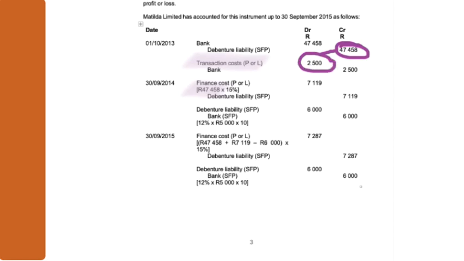You don't need to memorize that. You don't need to know for a liability, make the initial amount less. Look at the journals. The debit should not be transaction cost through profit or loss. It should be the debenture liability. If you debit a liability, it will reduce the liability balance. You don't need to memorize that. Just look at your journal. So your balance is not right.